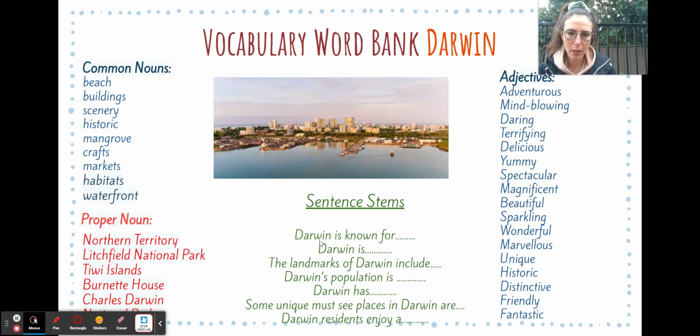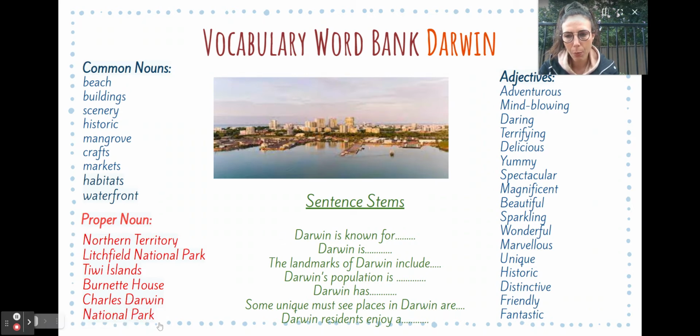You have these sentence stems. Darwin is known for. Darwin is the landmark of Darwin. Darwin include. Darwin's population is. Darwin has. Some unique must-see places in Darwin are. And Darwin residents enjoy a. You have all of these common nouns. Okay, there's lots of mangroves, crafts, markets, different habitats, waterfronts.